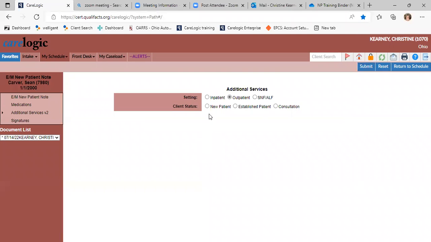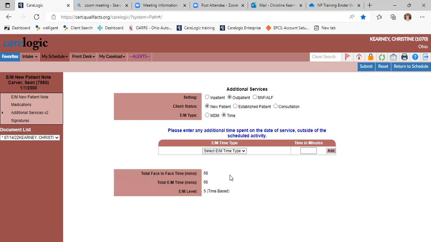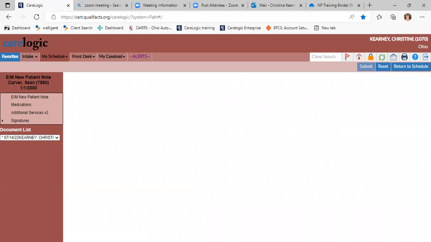And then additional services. And here is where you would pick new patient or established patient. And you say new patient. And by time, that's how we bill, through time. Just make sure these numbers are correct. Sometimes if you accidentally do AM or PM, you might get a really wonky number there, you know, 765 minutes. And that just tells you that you have to go back and change the appointment to make sure the times are accurate. And then once all that information is correct, you hit submit.